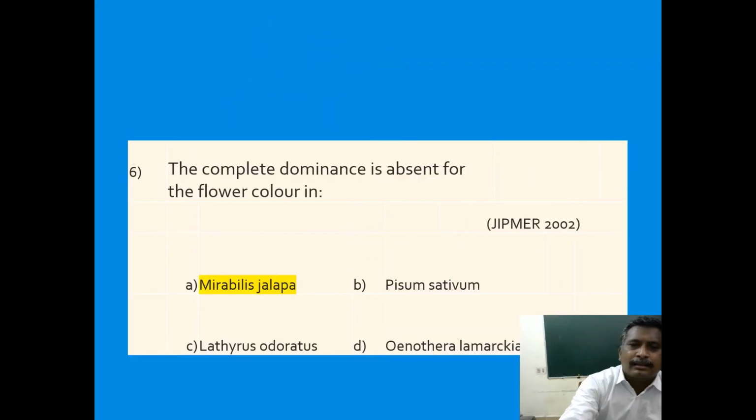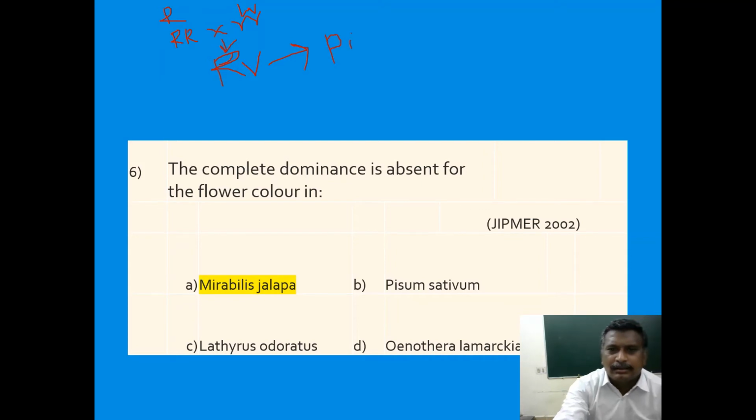Complete dominance is not obtained for flower color in Mirabilis jalapa. Why? Because a cross was made between red flowers and white flowers. In the F1 generation, capital R small r is developed, and it becomes pink.